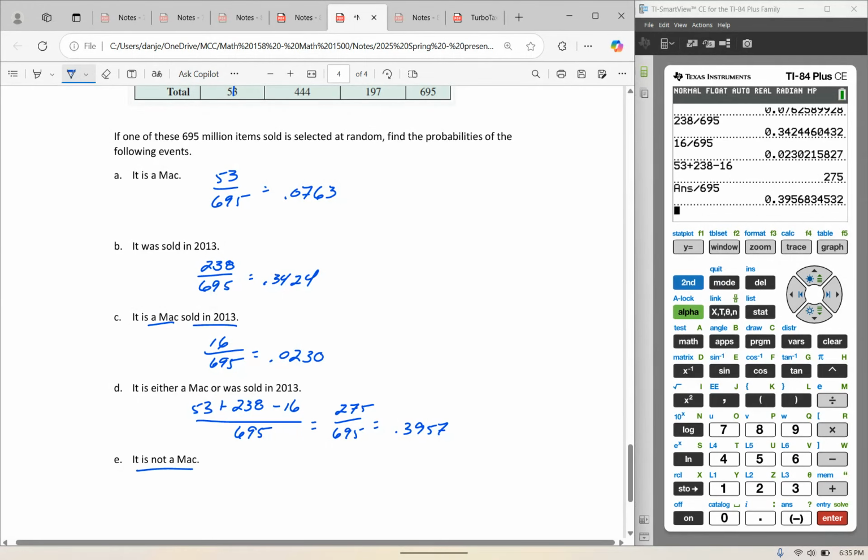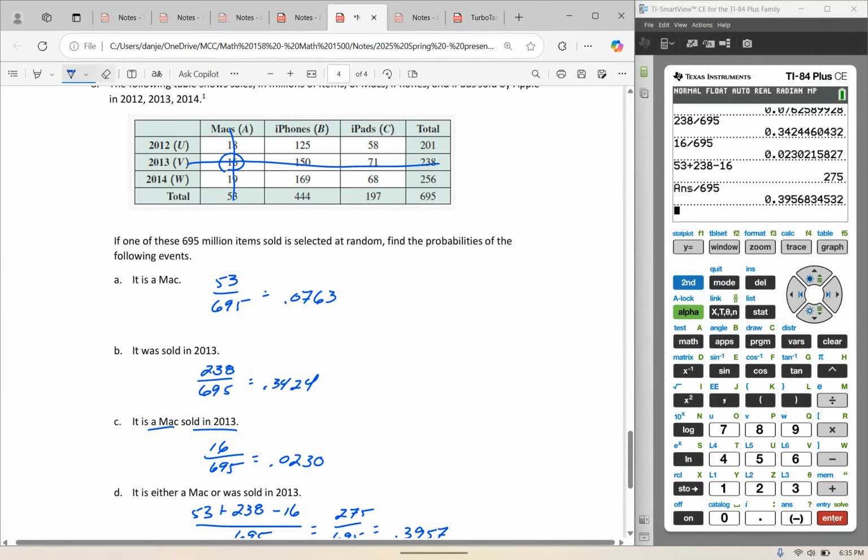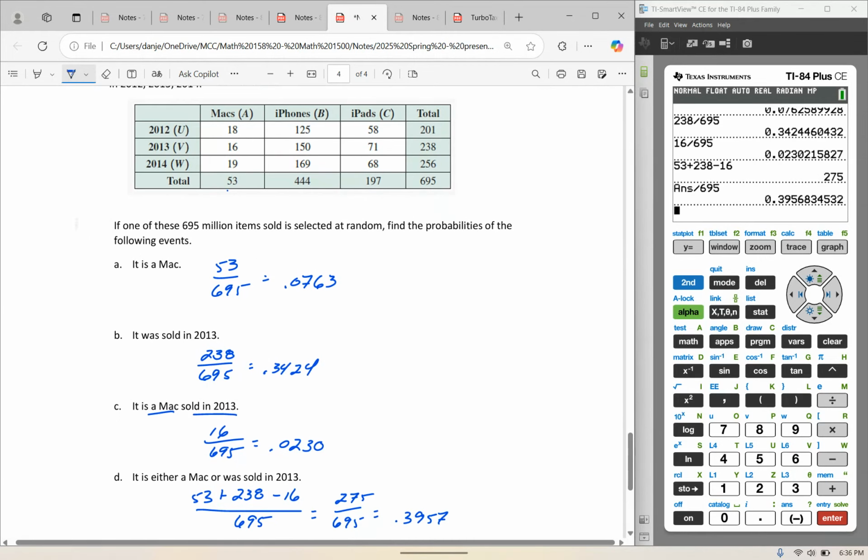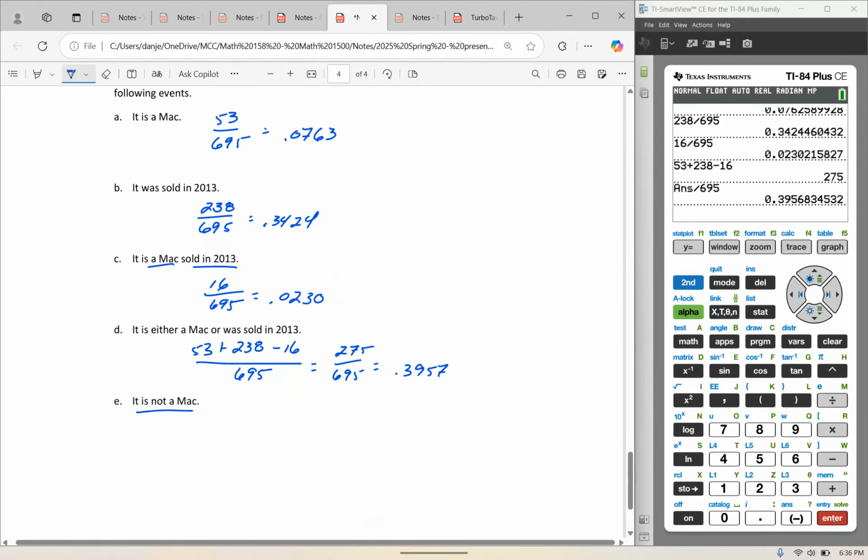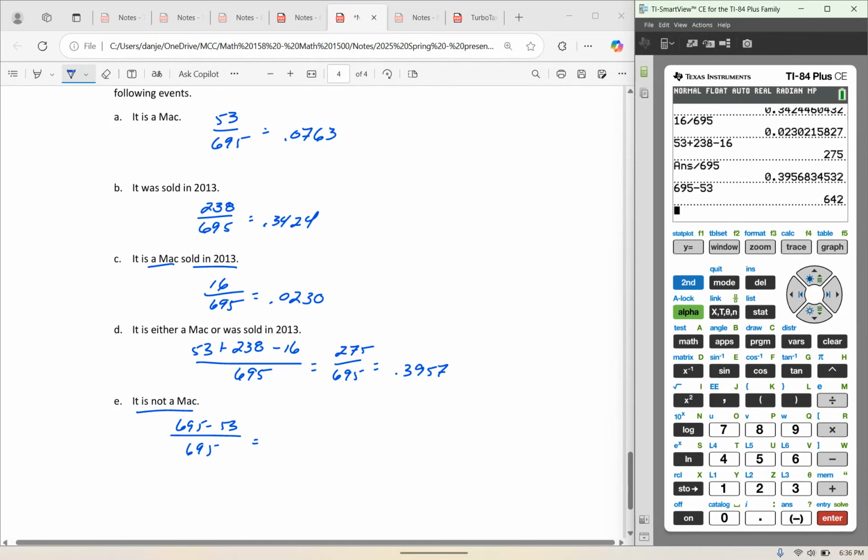Now, what's the probability that the item that was randomly picked is not a Mac? Well, Mac was 53. So that's going to be 695 minus 53 over 695, because of the 695 million items sold, 53 million of them were Macs.